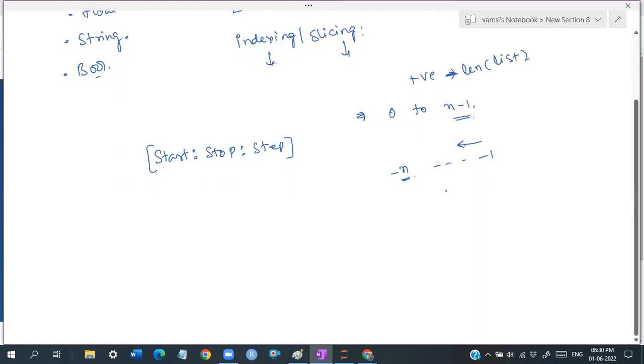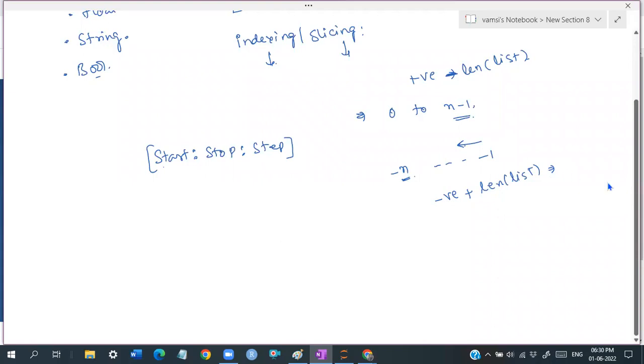If you know the negative index, then you add the length of that list and you get the positive index. So simple, it's a mathematical trick to understand them, guys.